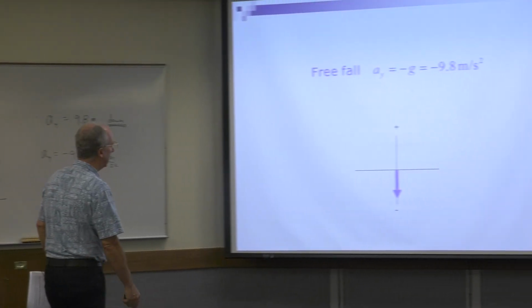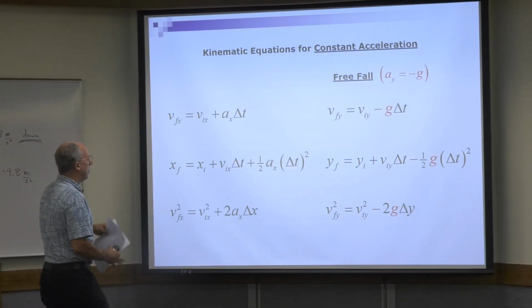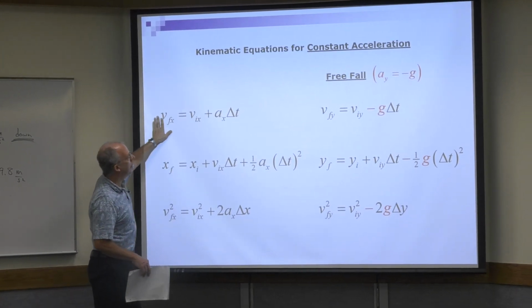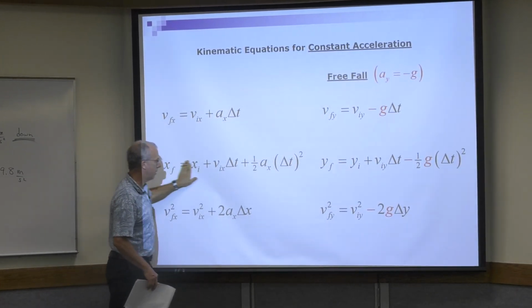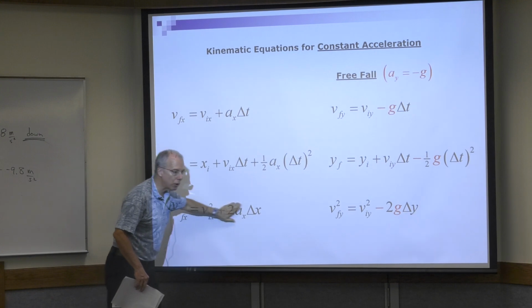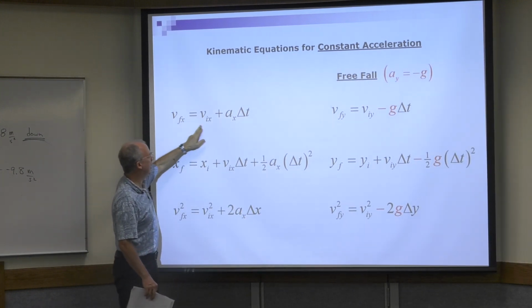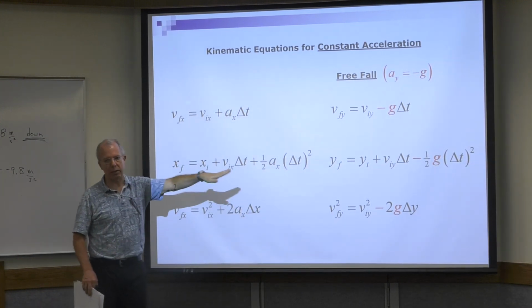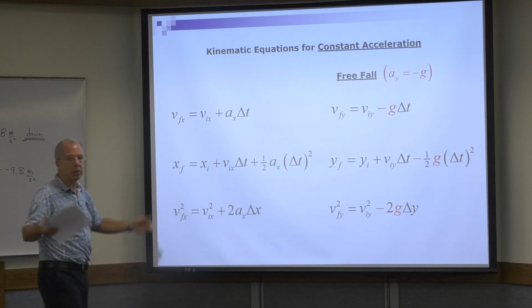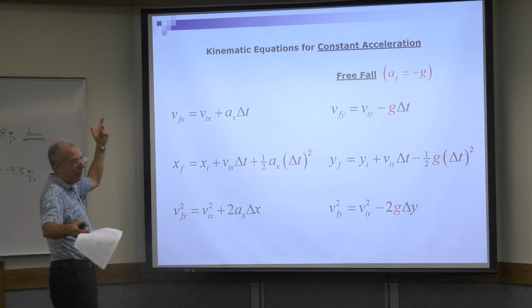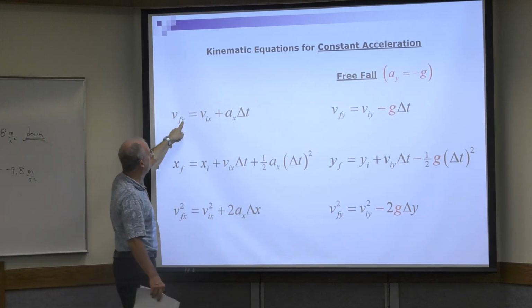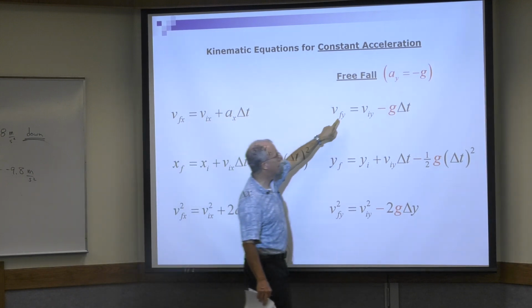All right, so here are the kinematic equations for constant acceleration, one-dimensional motion. I put x in here because I'm assuming things are going in the x direction. Well, let's just assume things are going in the y direction. So instead of having an x, you put a y. Big deal.